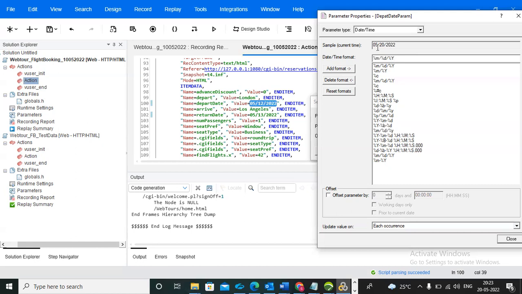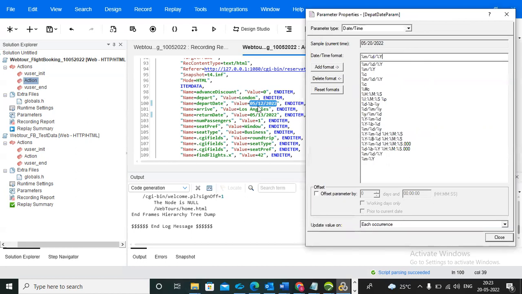Yes. See now you can observe 5/20/22 means the 5th month of 2022. You need to select the format that is coming from the application. Maybe here 12/05/2022 will be there. You need to select that format. If it is not there, you need to add it.